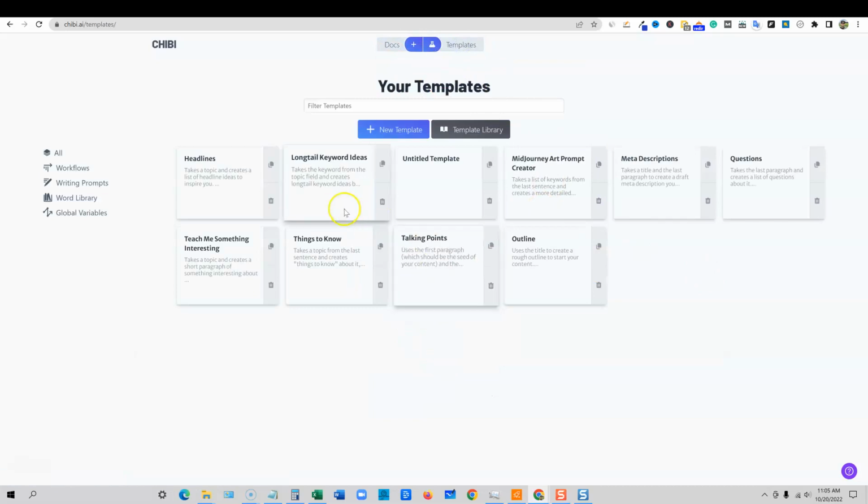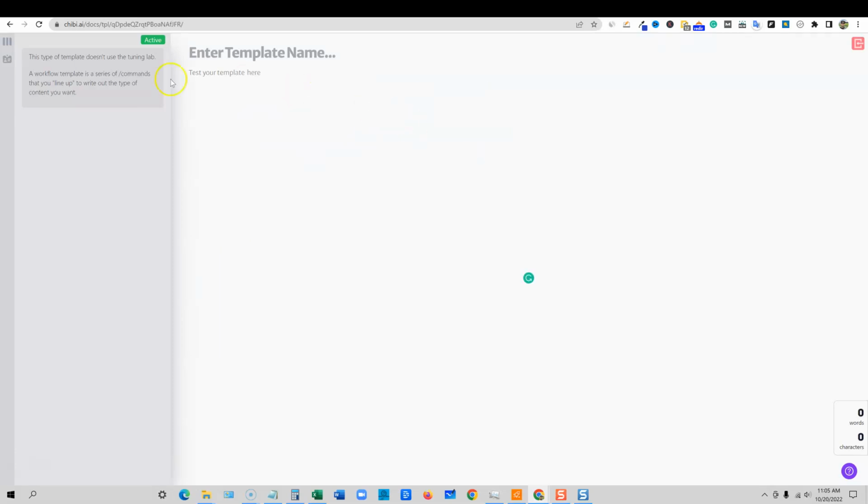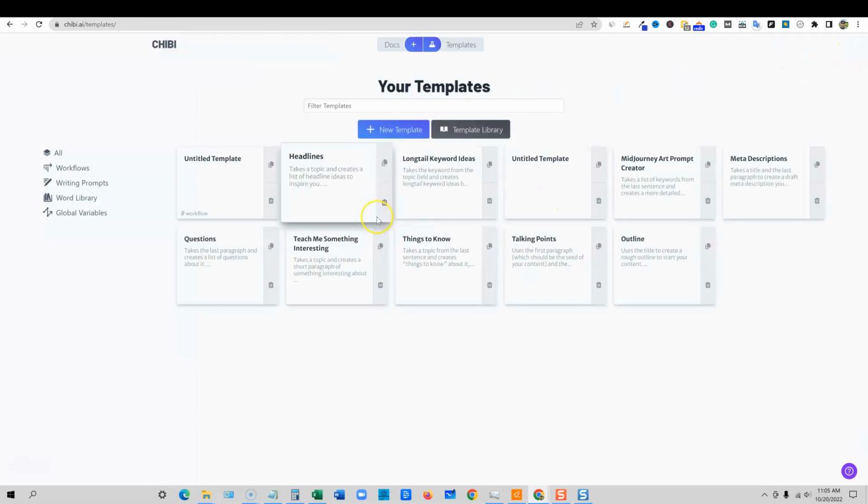If you go to templates, these are templates that I've added to my library, and I'll show you how that works, because we can make a new template. You can create your own brand new workflow by going like this, sort of like recipes that Jasper has, right? You can get as custom with this software as you want. Writing prompts, word library, global variables.